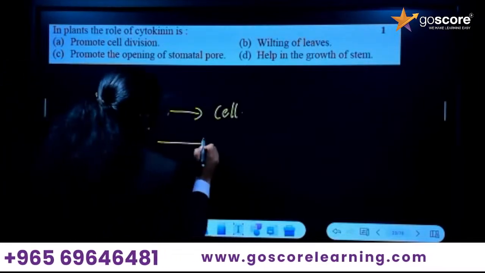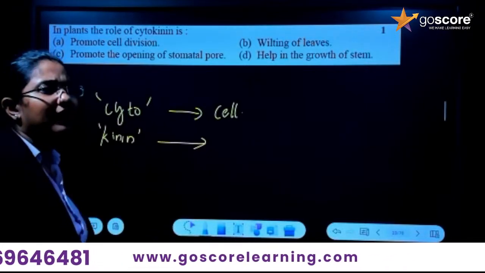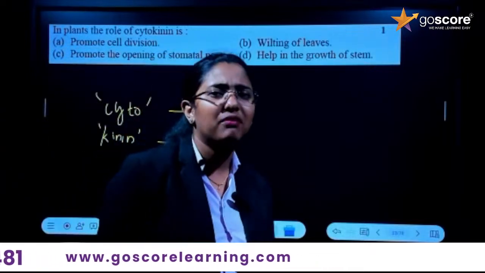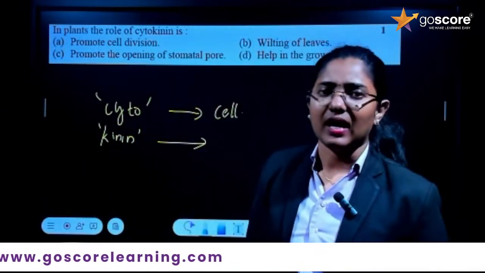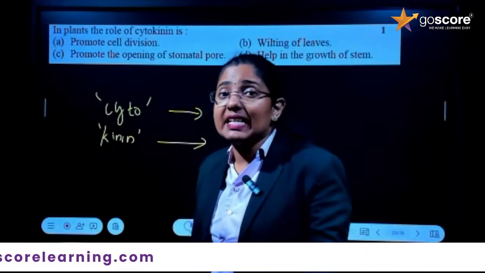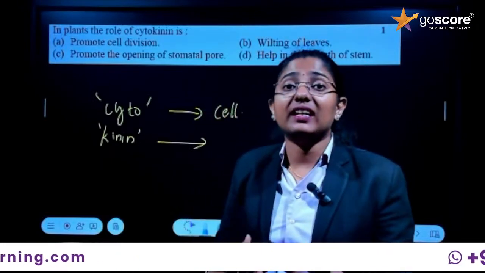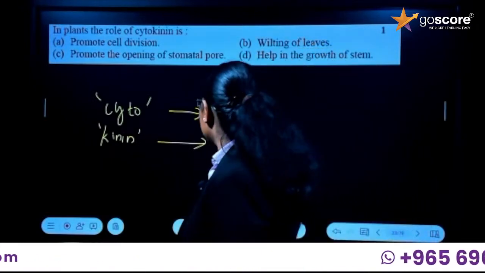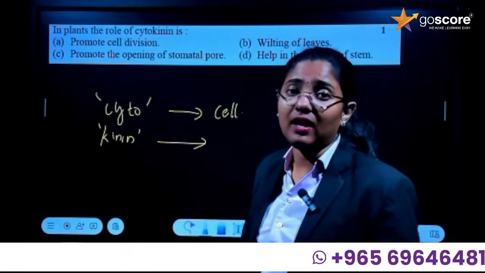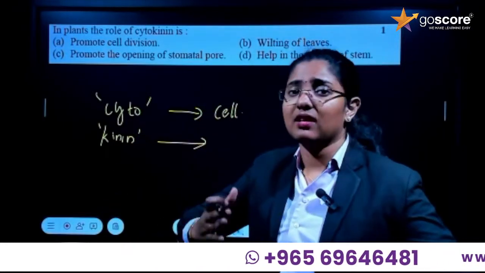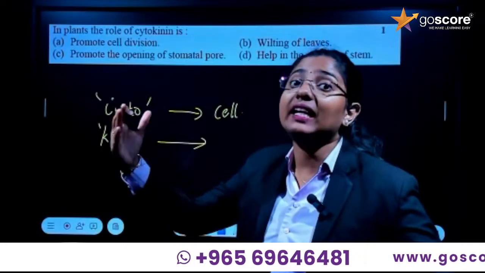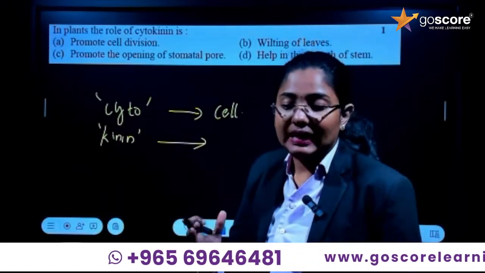You have learned mitosis and meiosis in grade 8, small cell division. Kinesis means it is actually the division. The term kinesis in biology clearly indicates that something is dividing. Kinesis means division.